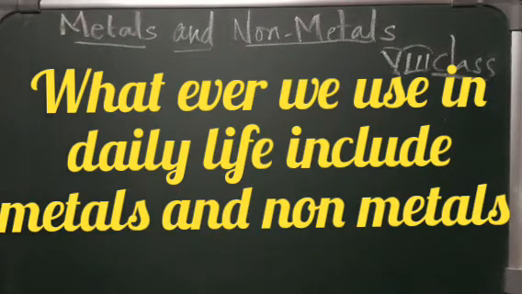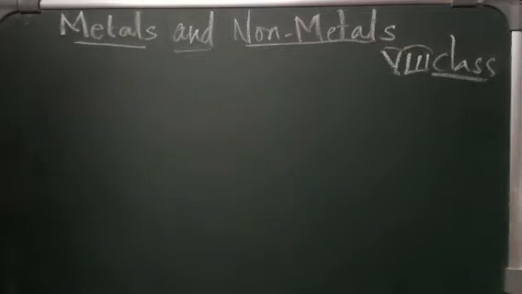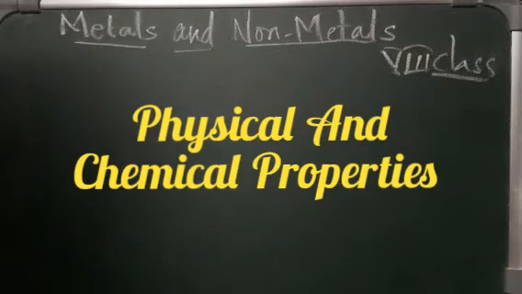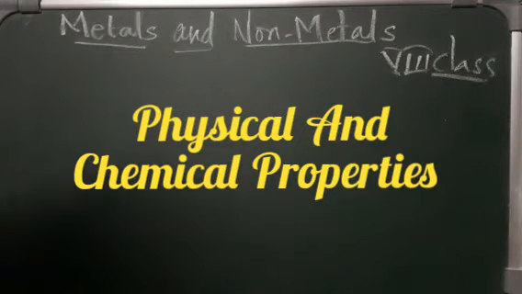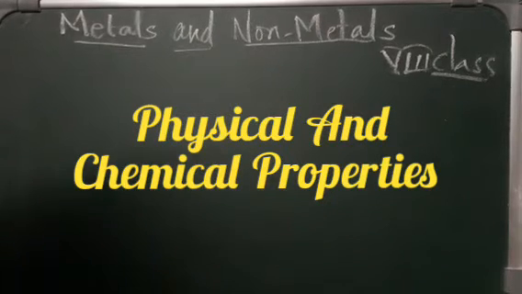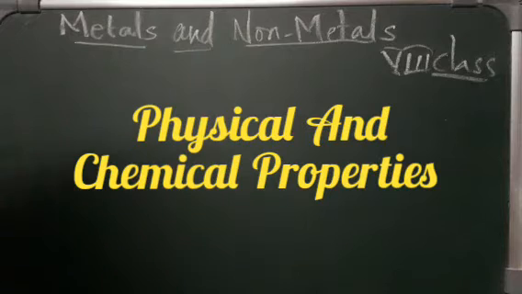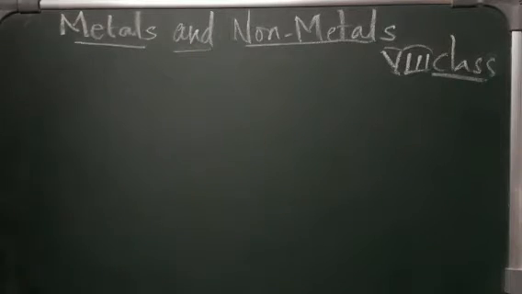In this chapter, we will learn about the physical and chemical properties of metals and non-metals. That is the main aim of this lesson. We have learned about lustrous and non-lustrous in a previous class.